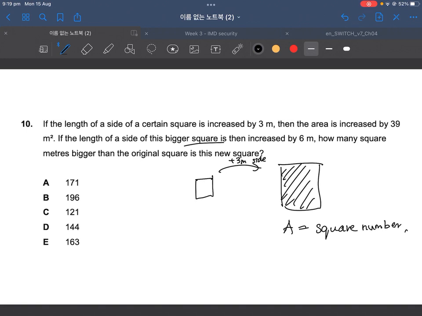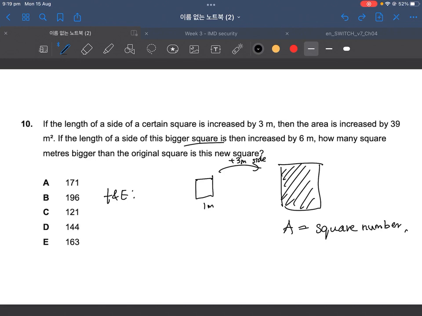So, here we just try our trial and error. Imagine the first side was 1 meter. We increased it by 3, so our side is 4 meters, and 4 squared is 16. But that's not what we want, right? So some area difference has to be equal to 39.